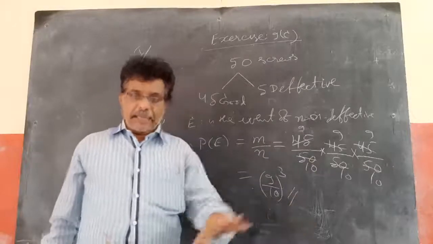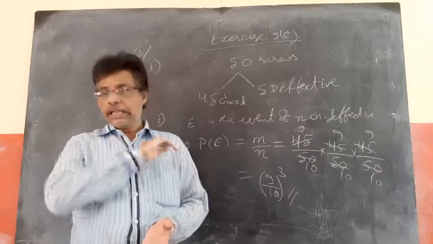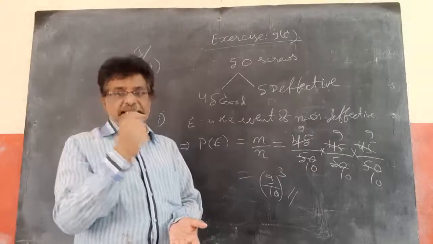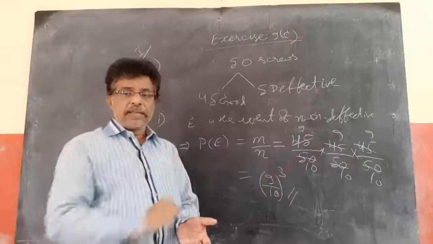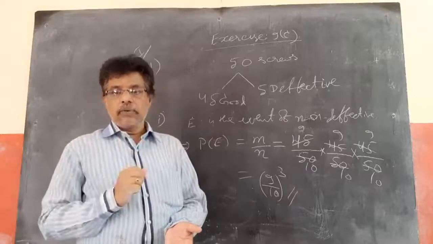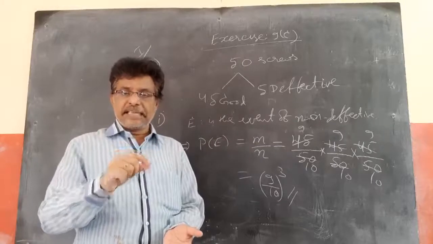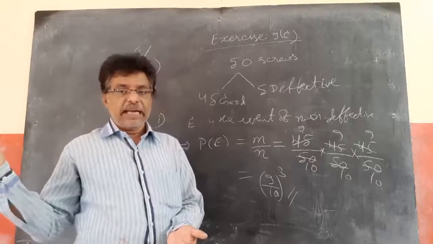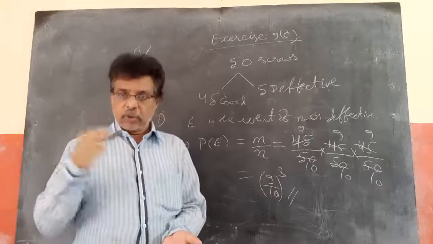If I am not replacing, once I pick one and check whether it is good or not, I throw it away. Next I pick from the remaining, so there will be only 49 out of 50 because one is thrown out, and only 44 out of 45 good ones. Then I pick the second, throw it away, and for the third time there will be only 48. That is called without replacement.